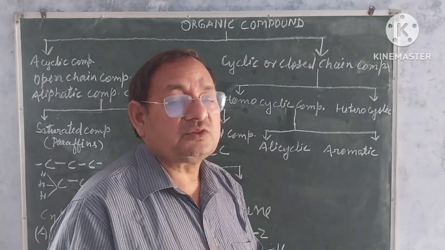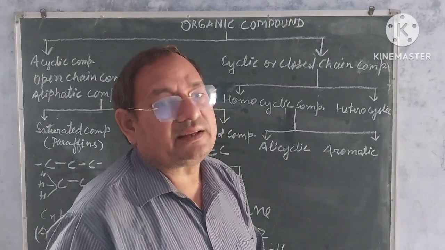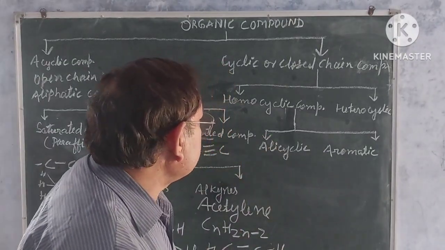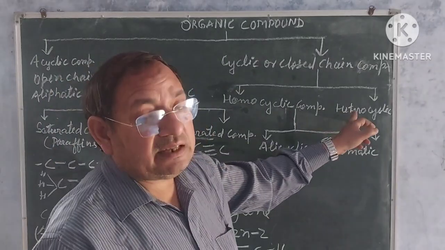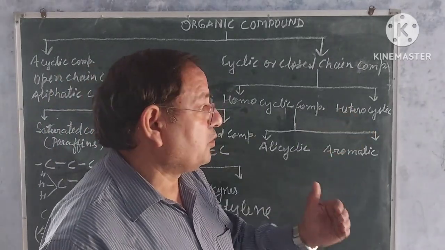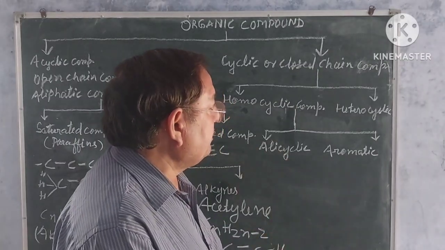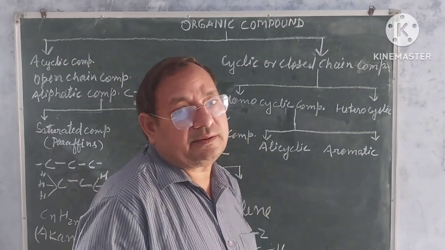It is also known as carbocyclic compounds. Understand? Because in the ring there will be only carbon atoms. Heterocyclic, just by its name, means in the closed ring there may be other atoms.